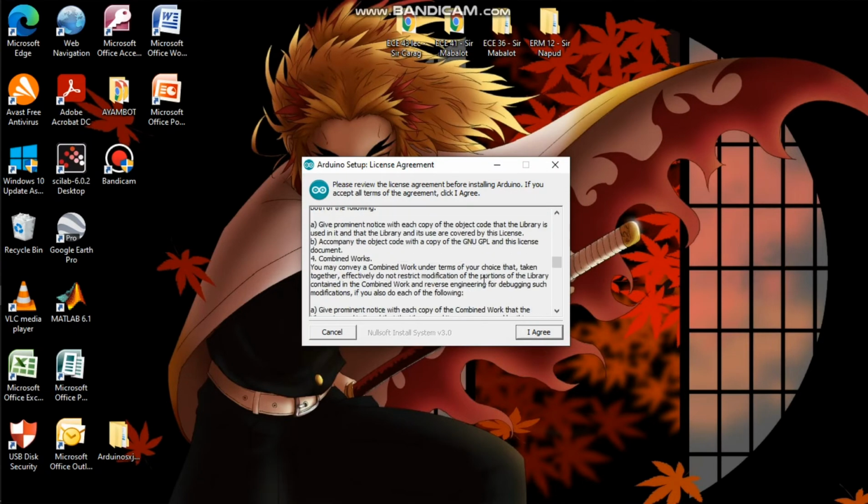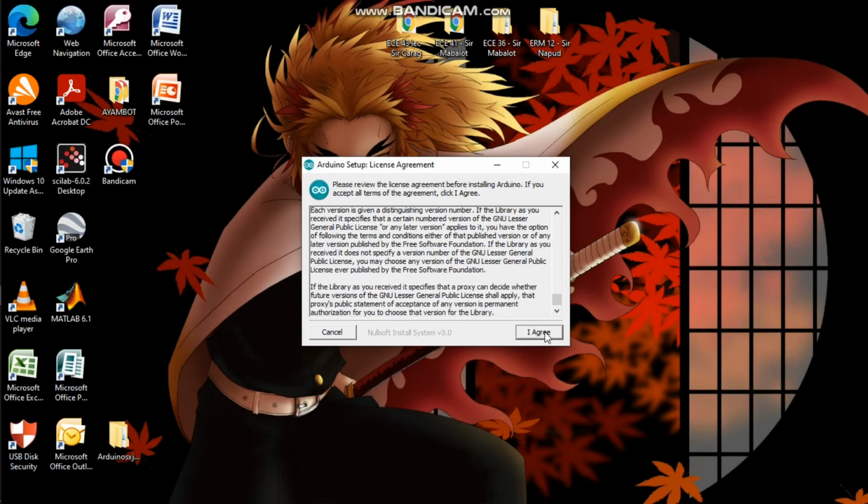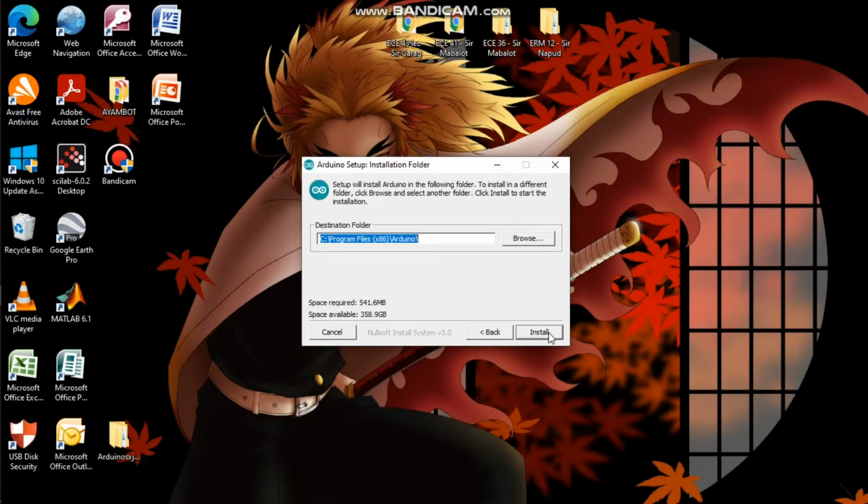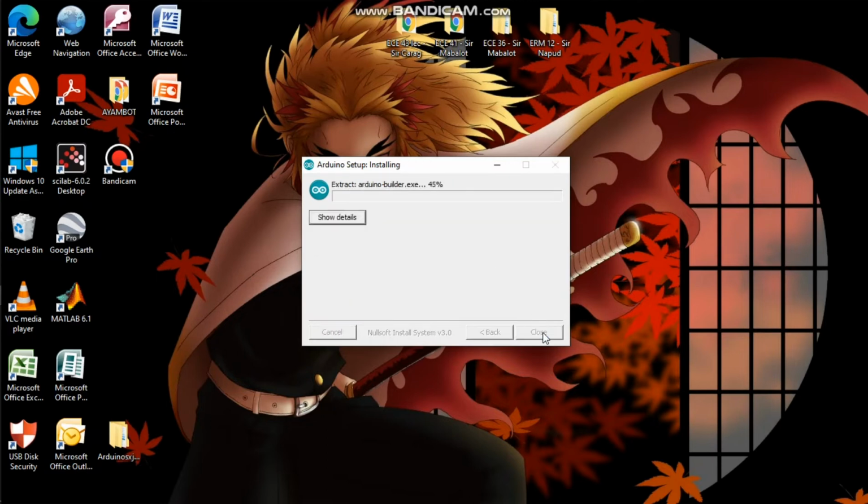So scroll down and click I agree. So make sure that you have checked all 5 of these before proceeding. And next. And this will be our destination folder for the Arduino. So just install and wait for it to finish.